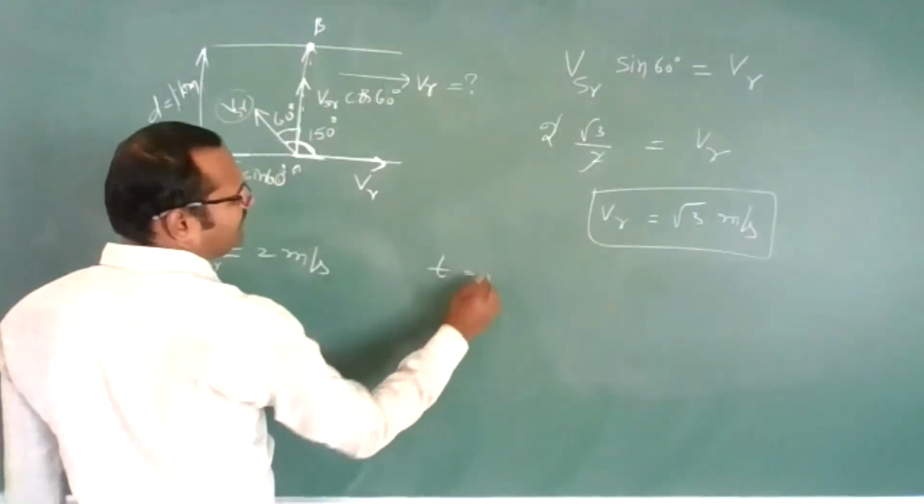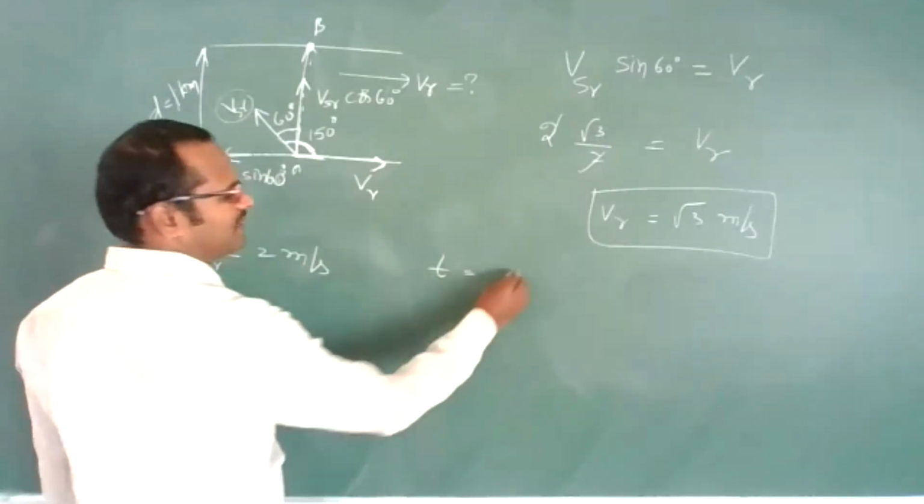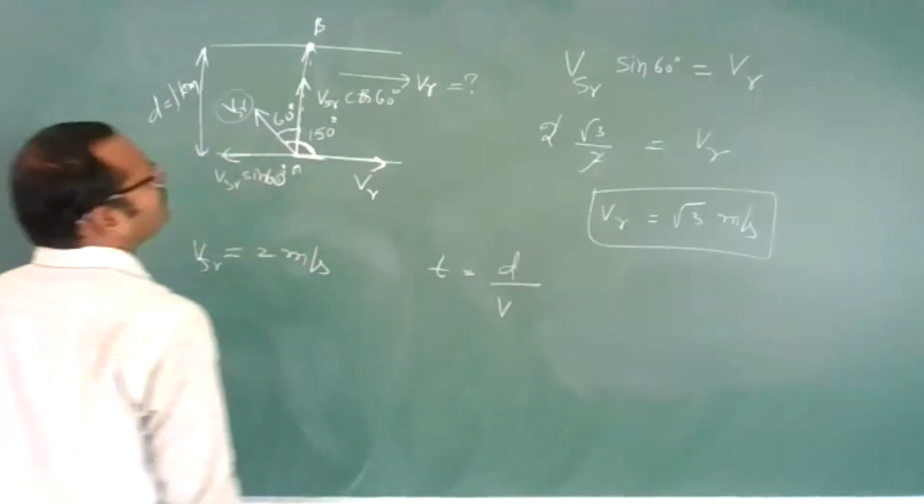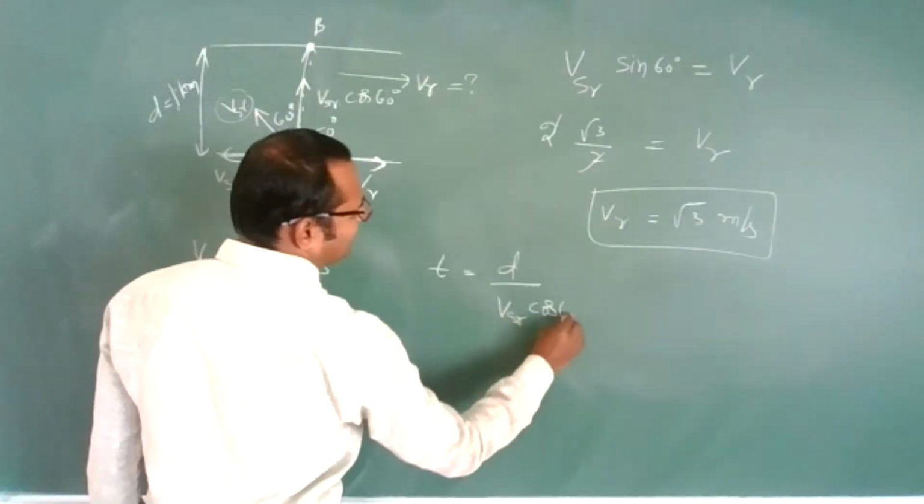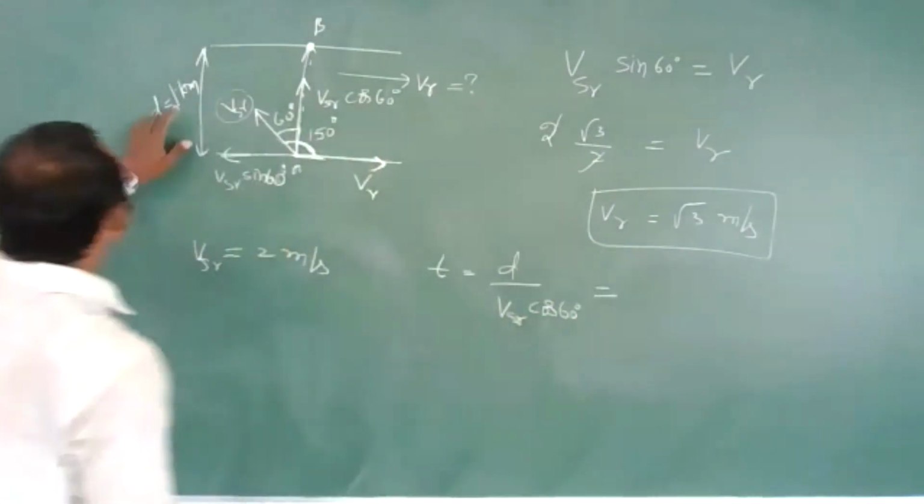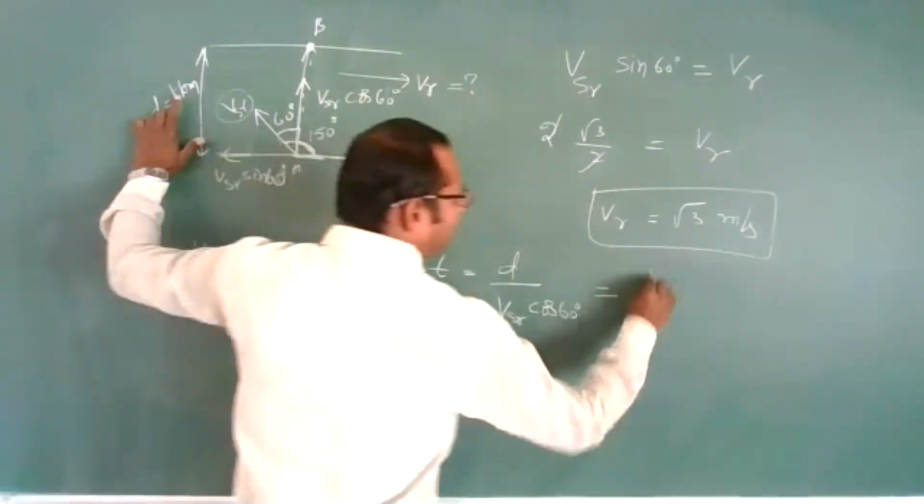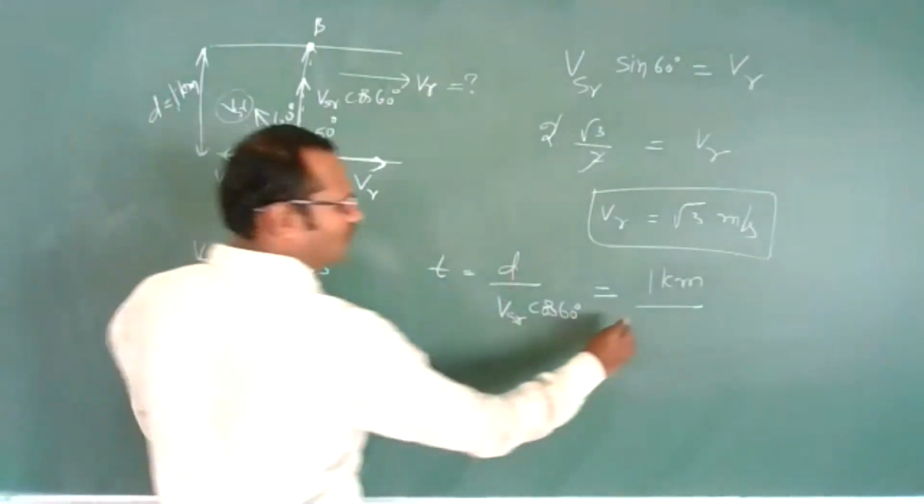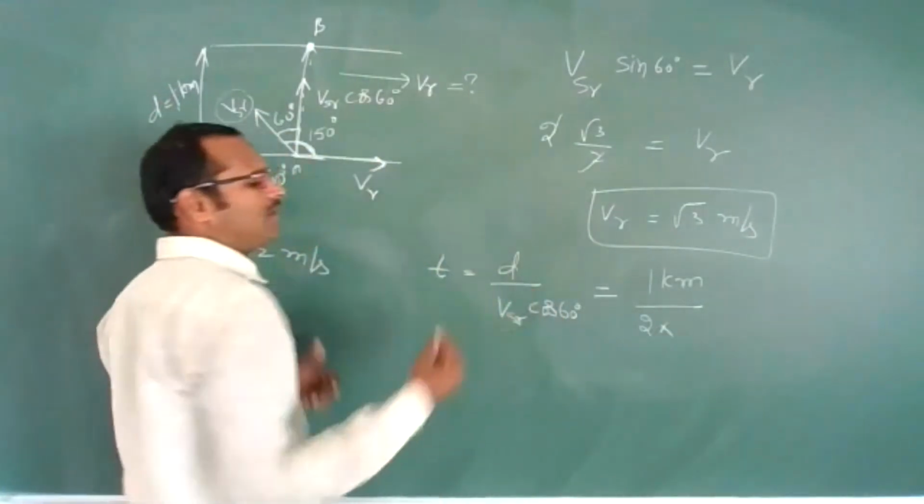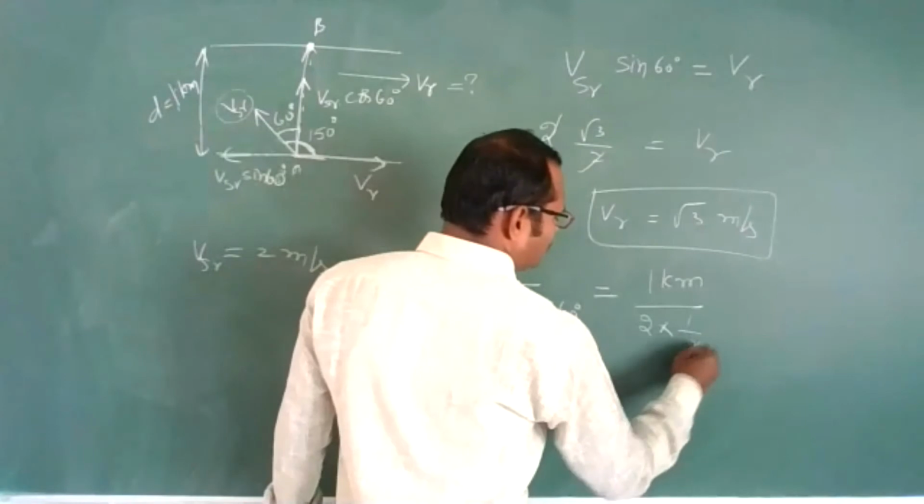Now they are asking in what time you will cross the river. Time taken to cross the river is how much? Distance by velocity. Which velocity should we take? VSR cos theta, that is VSR cos 60. How much distance is traveling? 1 kilometer. 1 kilometer upon VSR, which is 2 into cos 60, how much? 1 by 2. So 2 cancels.